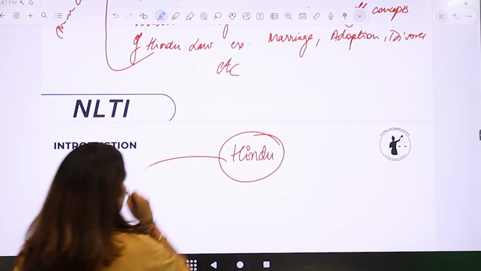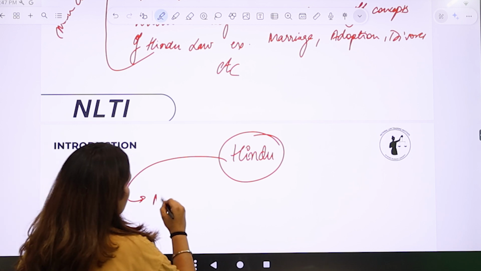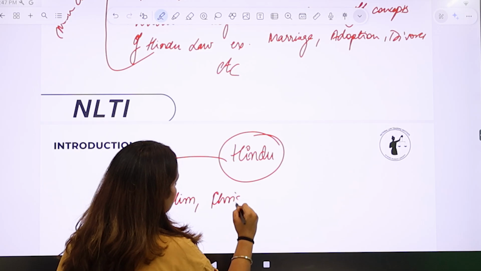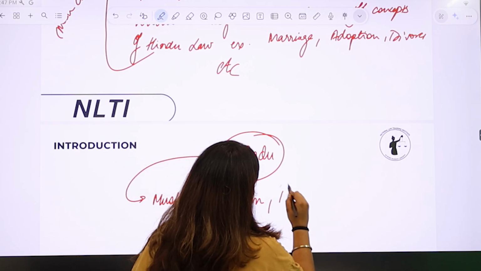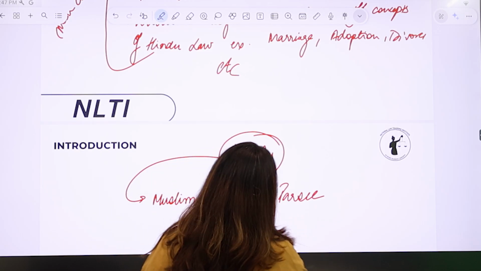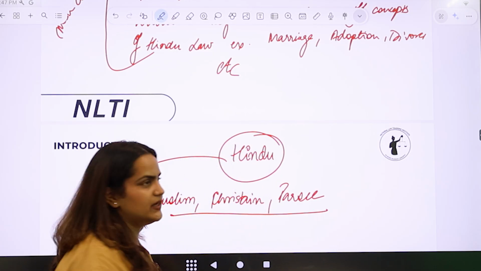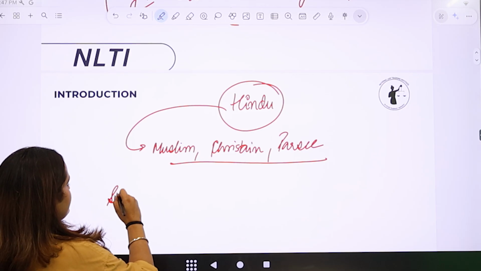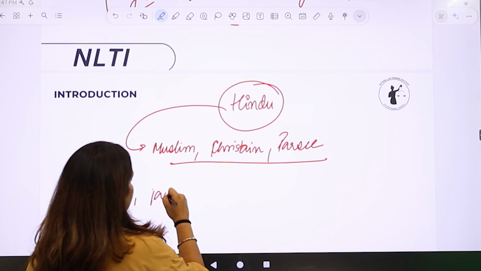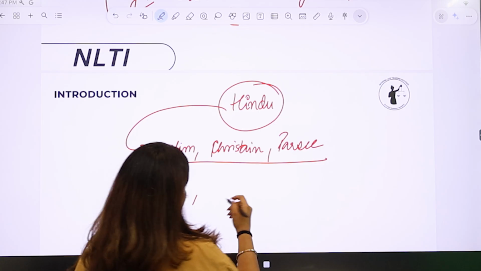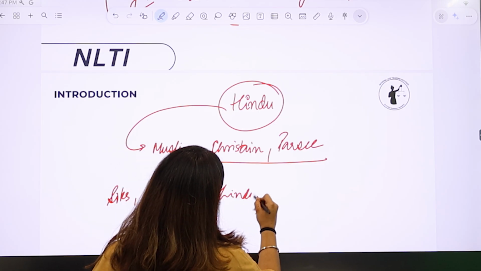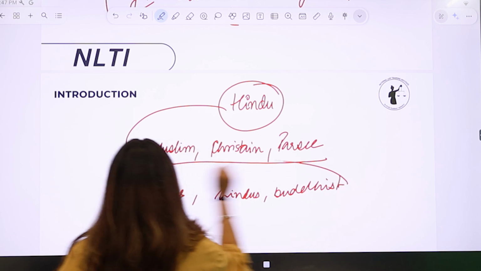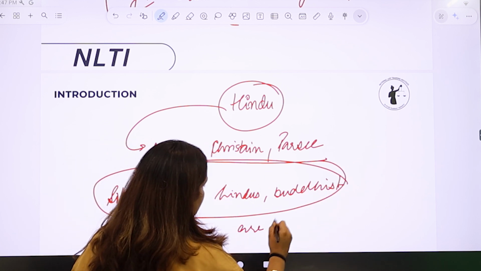So, who is a Hindu? A Hindu is any person who is not a Muslim, Christian, Parsi, right? If a person is none of these, then he or she is a Hindu, right? So it includes Sikhs, Jains, Hindus, Buddhists, all these are included in Hindus. These are Hindus.